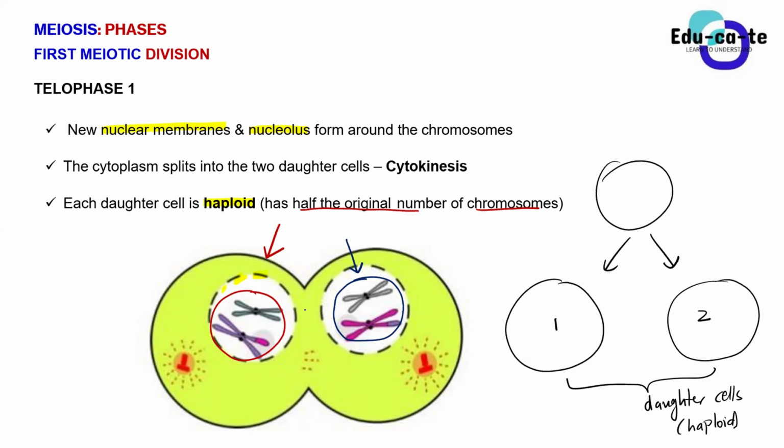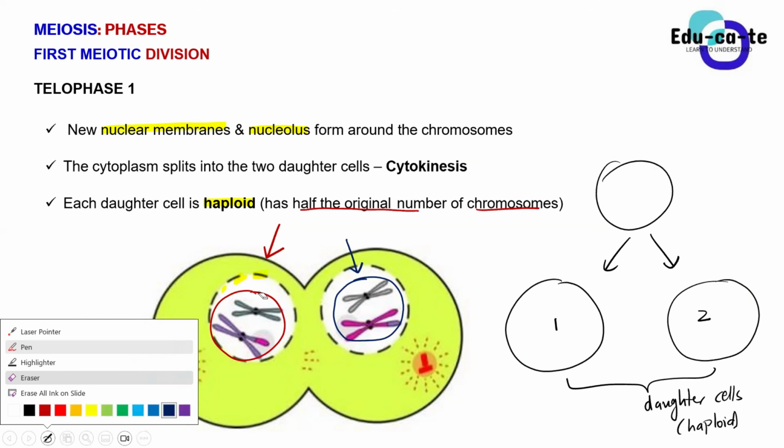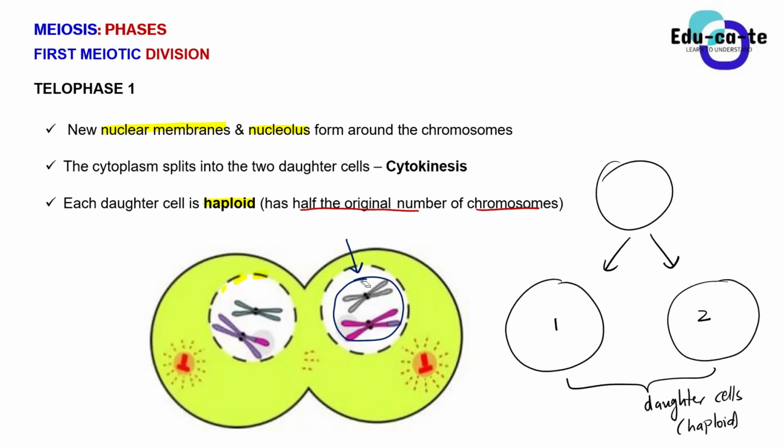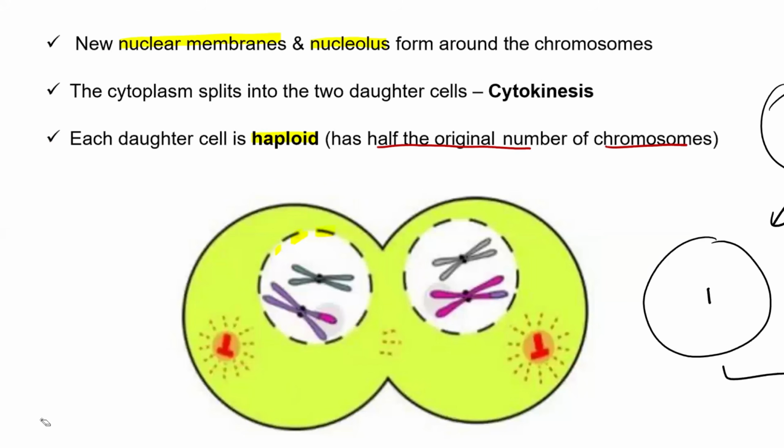Now we say that these daughter cells are genetically different. They don't have the same genes, they don't have the same gene combination, because crossing over took place, so they cannot be the same. If you look at this one carefully, guys, one of these daughter cells has this purple chromosome.